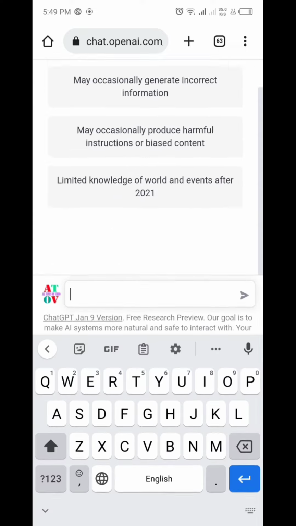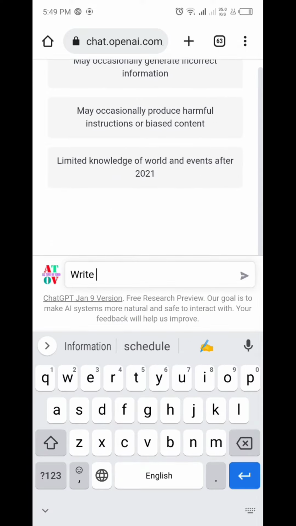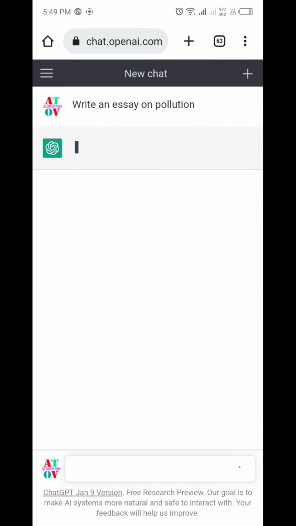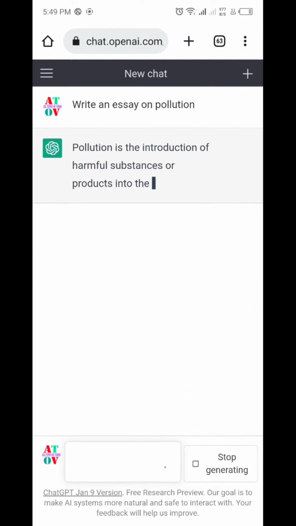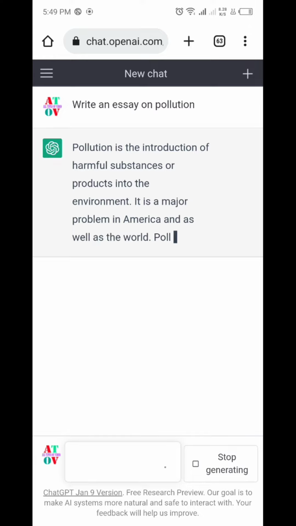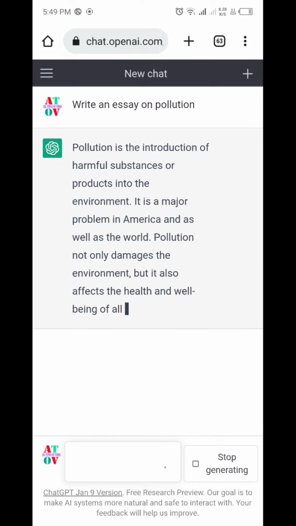What is the future? You can see this works on the basis of artificial intelligence. Now I'm giving it an instruction, write an essay on pollution. Now let's see how does it work. Wow, it's writing the essay on pollution.